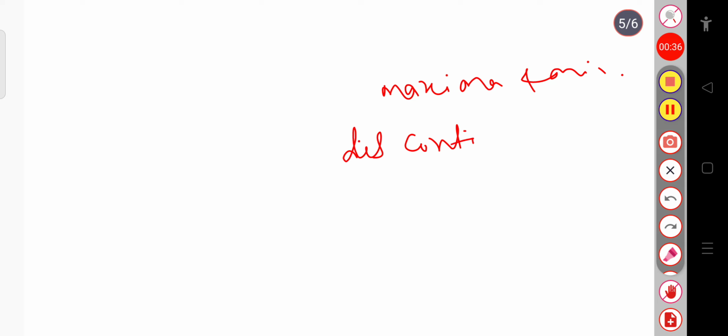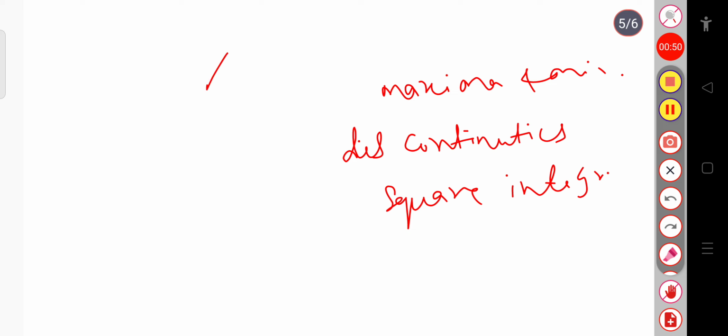It means that the function has a finite number of maxima and minima. The function should be continuous. It should have a finite number of discontinuities, and the function should be square integrable in nature. So these are the Dirichlet's conditions.